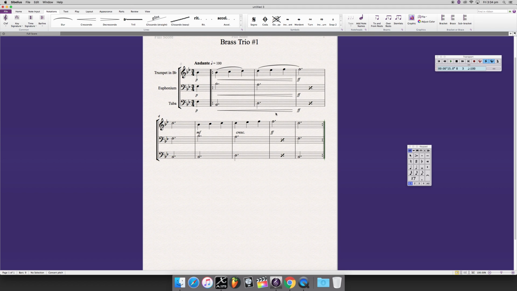Should we give the trumpet player a trill on the very last note? Yes, why not? Trill. There we go. Let's make their life just that little bit more difficult. You can see, though, how easy it is to add all of these markings, and it's a lot of fun, right? Turns all that stuff that you've learned in band class or in music classes into actually something real that you can use. And let's play it and see what it sounds like.